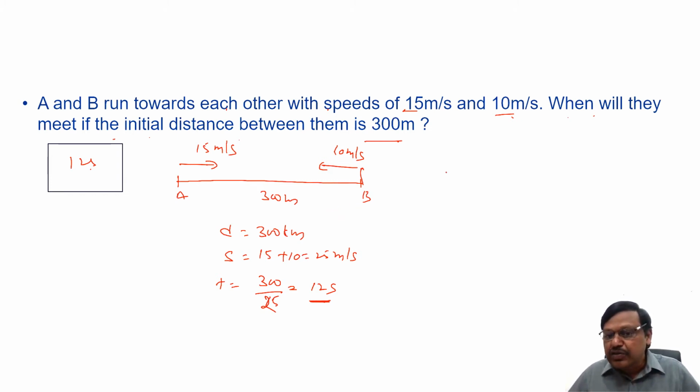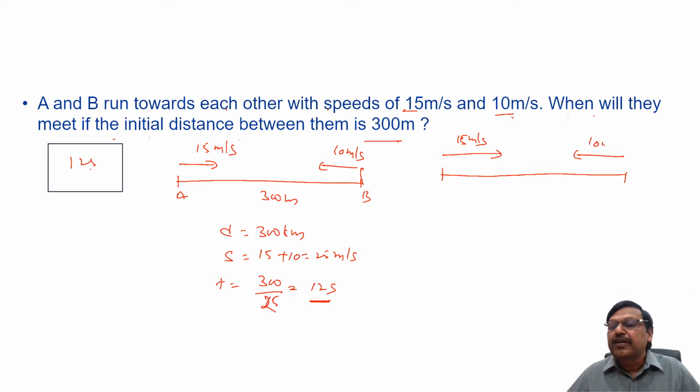Suppose without using relative speed also I can do it. I'll just explain one example without using relative speed. Every question of relative speed can be done this way, but we should avoid doing it because it takes more time at times. See, now A traveled at 15 meters per second. B traveled at 10 meters per second. The question is, when do they meet?